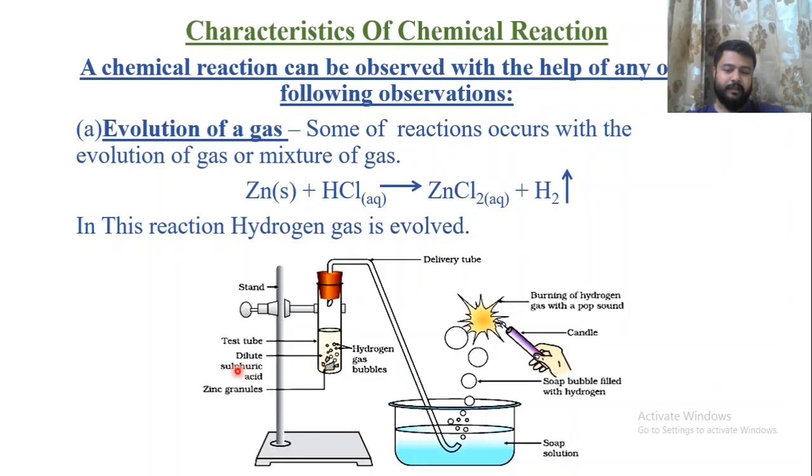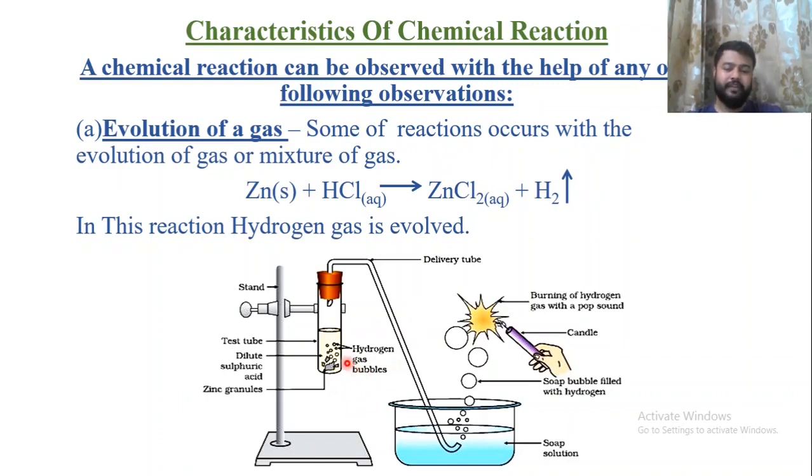So as soon as sulfuric acid reacts with zinc granules, or HCl reacts with zinc granules, there is a formation of bubbles and brisk effervescence. Remember this question. Most of you students write that hydrogen gas is formed. No. Bubbles or brisk effervescence. You cannot write bubbles of hydrogen gas is formed. You have to write only brisk effervescence.